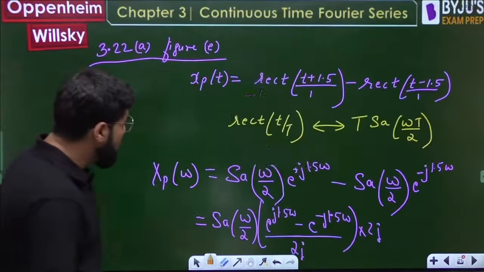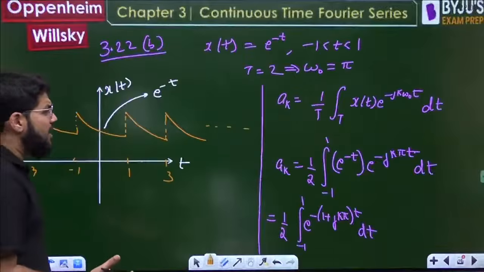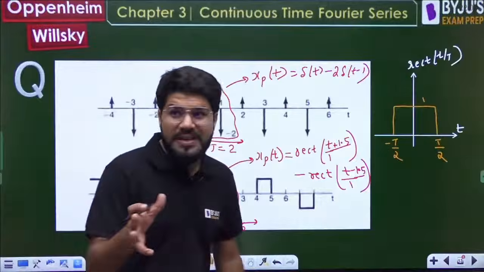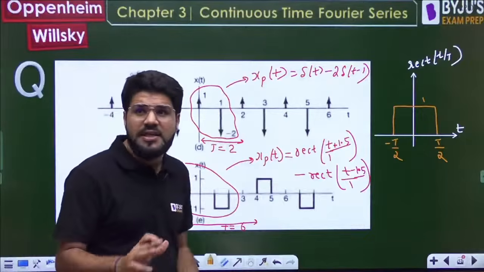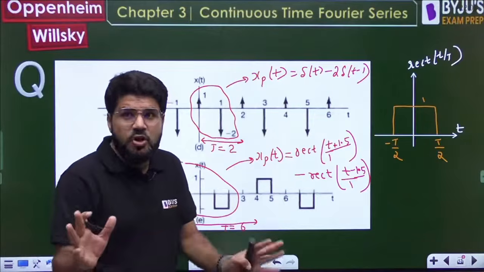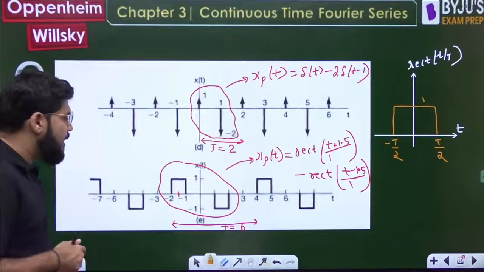So whenever you look at one time period and you get the feel that you should know its Fourier transform, you must know it. Otherwise, again I repeat, if you don't know the Fourier transform of rect, your Fourier transform is incomplete. You're not strong in that. Okay, fine.